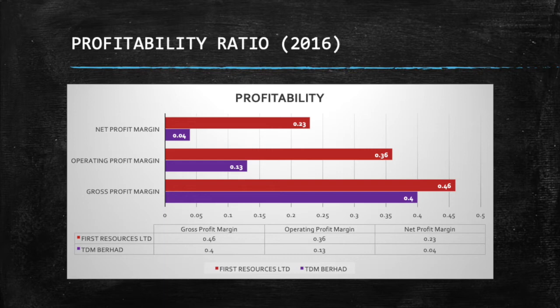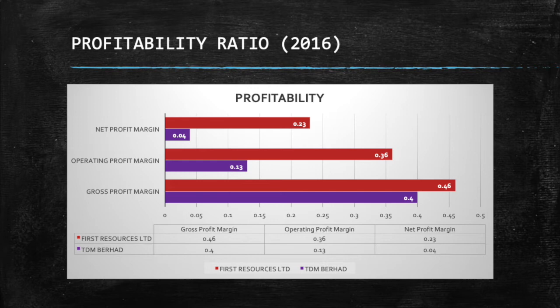For First Resources Limited Company, the gross profit margin result indicates that for every $1 of revenue earned by the firm, it has earned $0.46 of gross profits to cover its operating expenses after providing for its cost of sales.